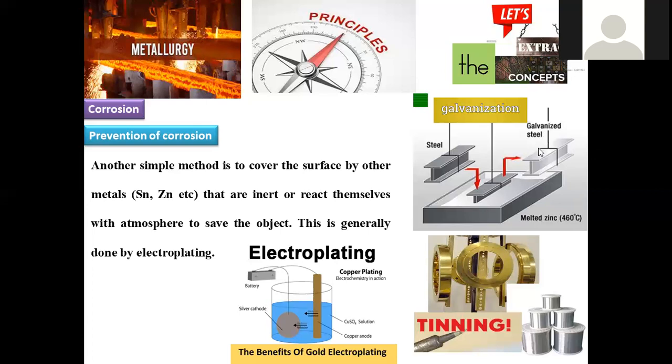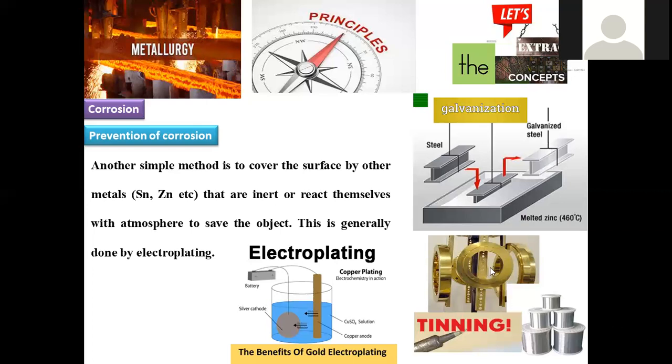This is the simplest, most often used industrial protective method for metallic articles, especially iron containing articles, which get dipped into molten zinc and galvanized articles are generated.